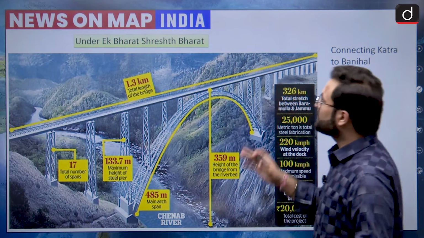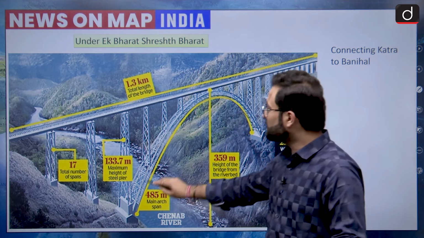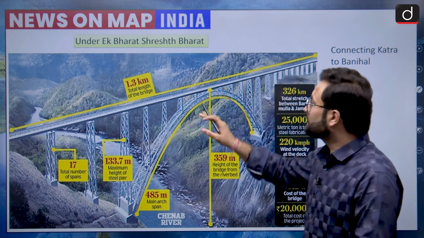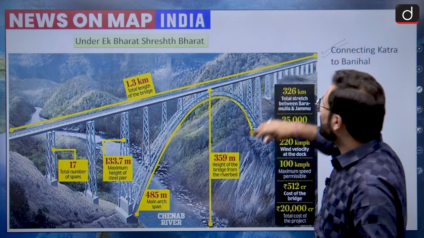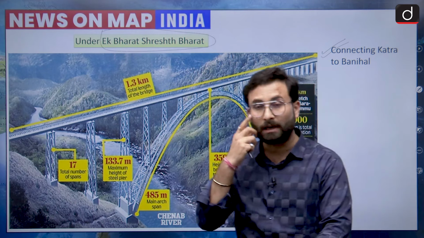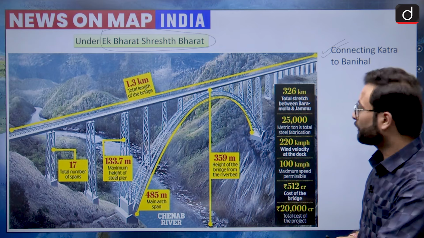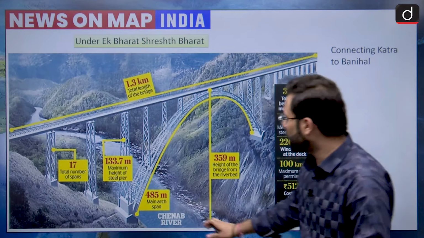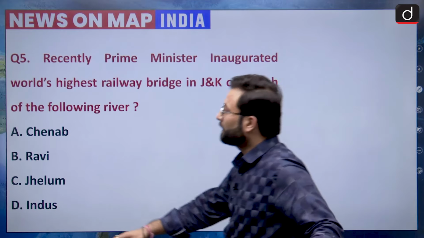So let's see. This is the bridge we are talking about. This is the highest single arch bridge. This is the arch which we are talking about. And it is even higher than the Eiffel Tower in Paris. This railway link is basically connecting Katra to Banihal, and it is constructed under the Ek Bharat Shresth Bharat project. It was announced in 2003, and it has been completed recently and inaugurated by our Prime Minister. Here I would like to tell you one thing, that it is on the Chenab river. So this is the river here, Chenab. So obviously your answer would be A, that is Chenab.